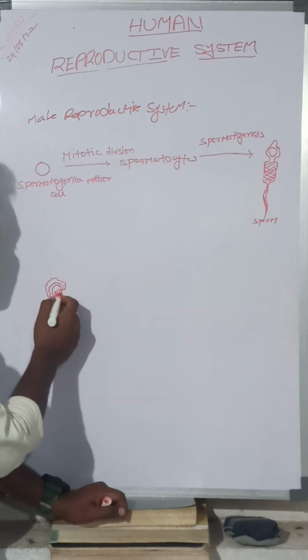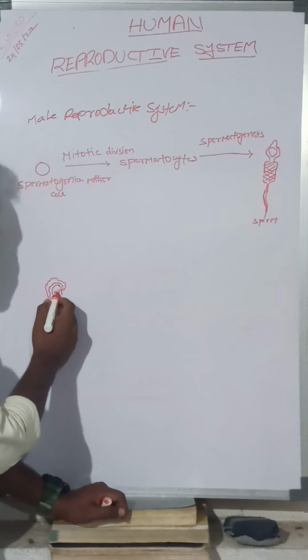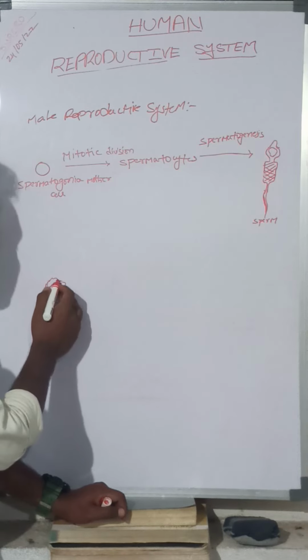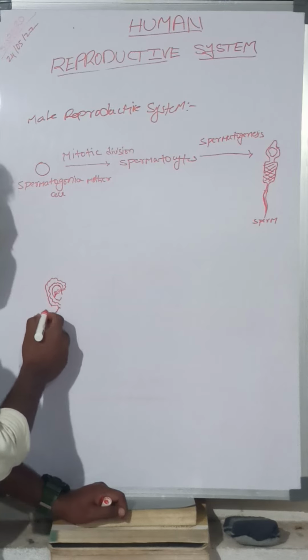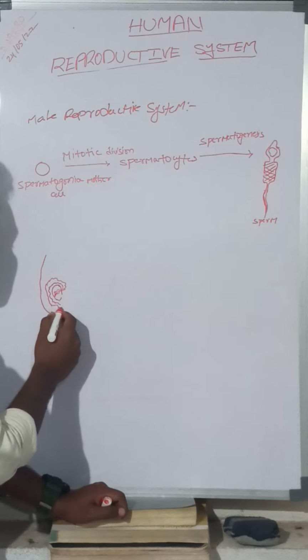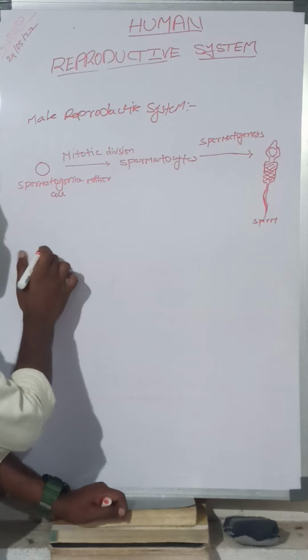The sperm moves from the seminiferous tubules to the rete testis, the vasa efferentia, then enters the epididymis. Here the sperm gets mature. From here it enters into the vas deferens.